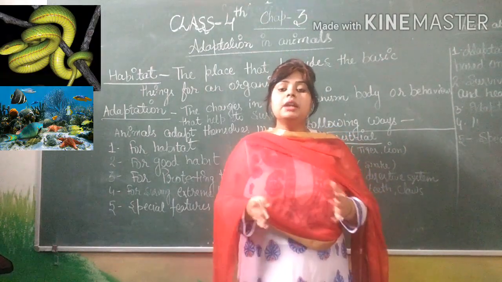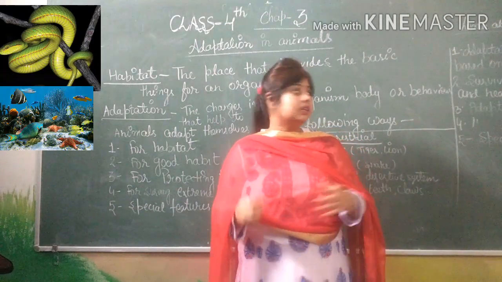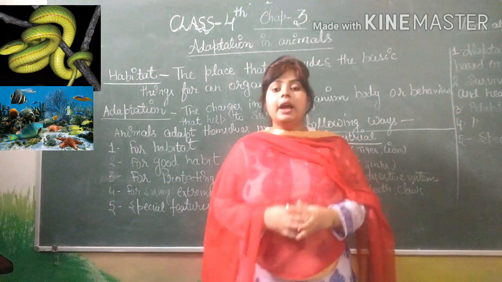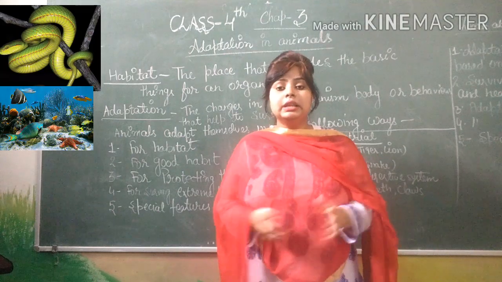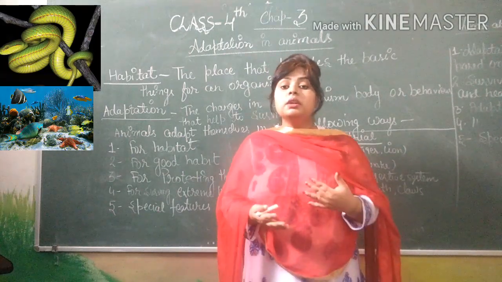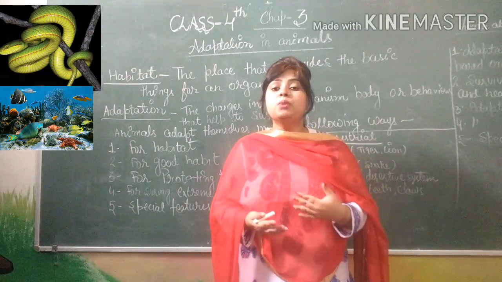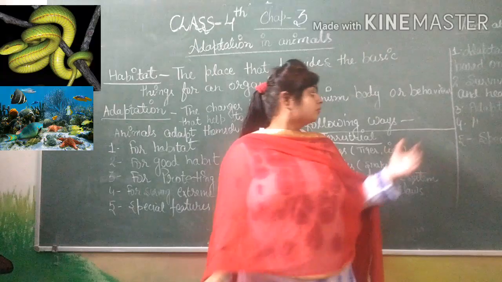There are different types of animals which live in different places. Next is surviving extreme cold and heat: how animals live in extreme cold climate and extreme hot climate. Cold means polar region and hot means desert region.